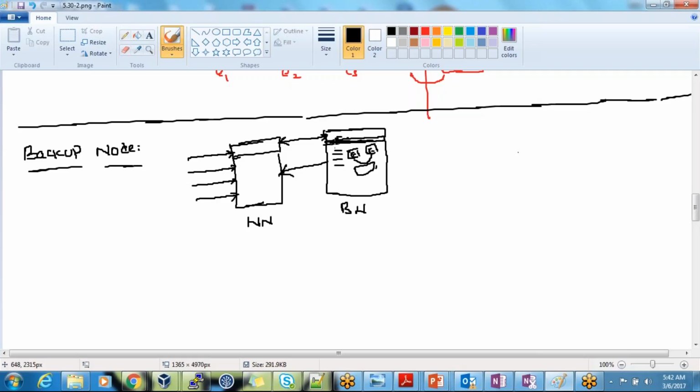Your backup node will always take the edits and FSImage and keep merging them. Here we are avoiding that: we don't need to request edits every 1 hour. There is no checkpointing. We don't need to disturb the name node now.